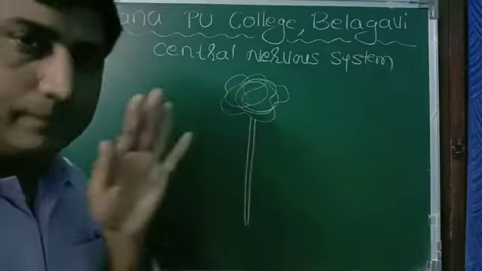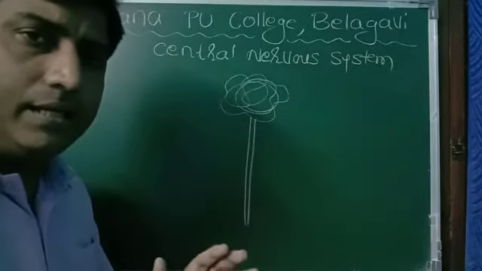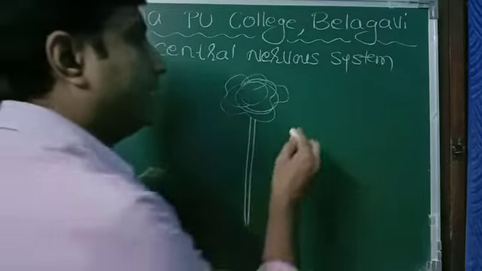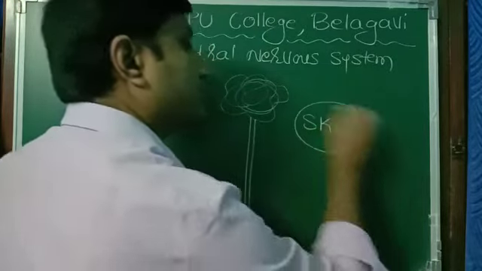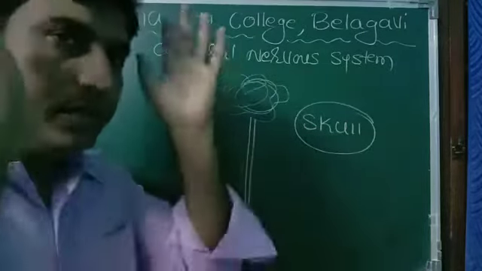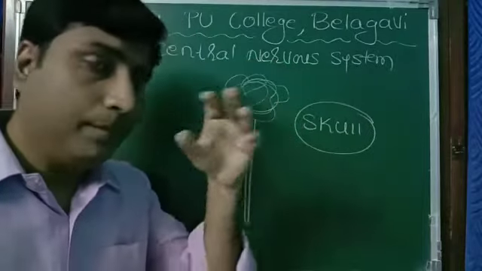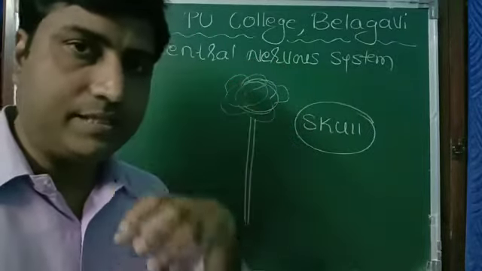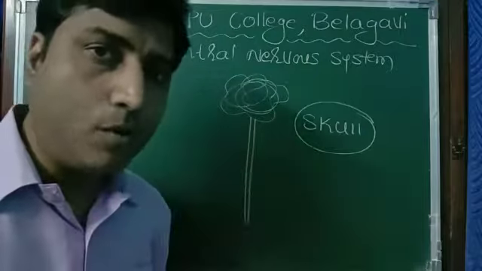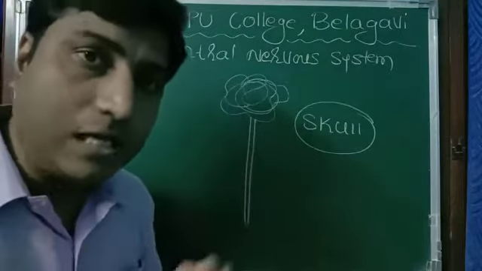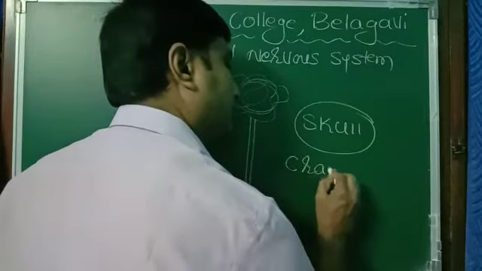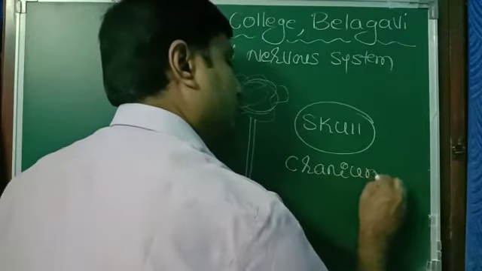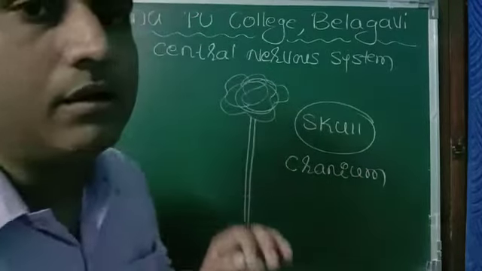First, coming to the brain, our brain is protected by our skull. The place where the brain is present is called the brain box, or it is also called the cranium.